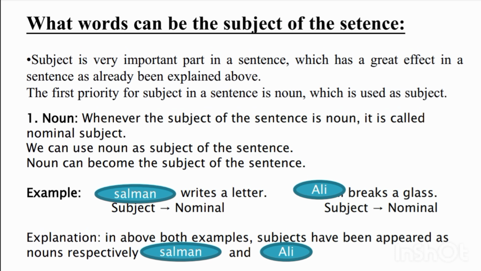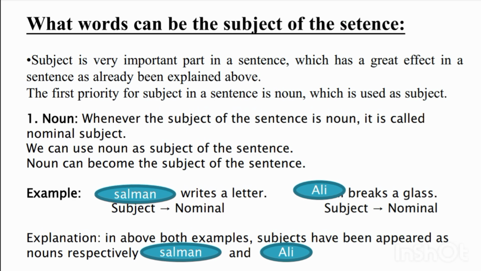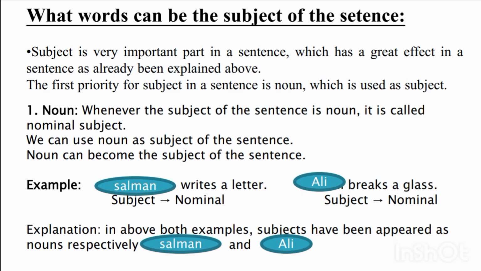So what can be the subject of the sentence? The subject is a very important part of the sentence and has a great effect on it, as already explained above. The first property: a noun can be used as the subject in a sentence.